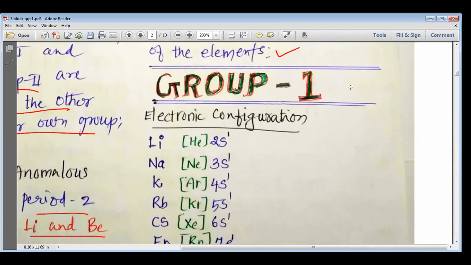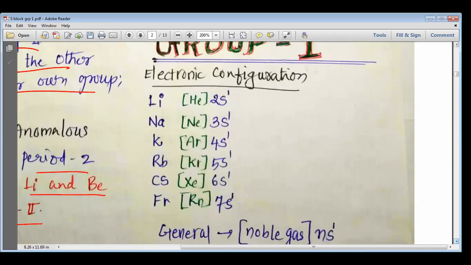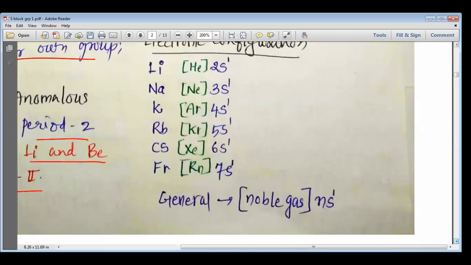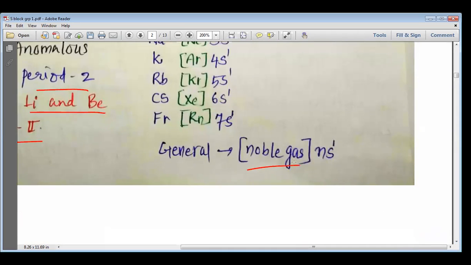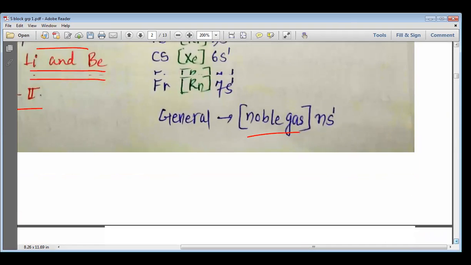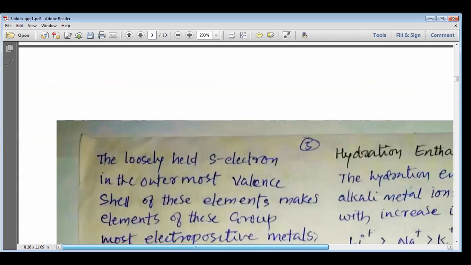Now let us start studying about group 1 elements. So let us first look into the group 1 electronic configuration. We have lithium, helium 2s1, sodium, neon 3s1, potassium, argon 4s1, rubidium, krypton 5s1, cesium, xenon 6s1, and francium, radon 7s1. So the general electronic configuration we can write as noble gas ns1.